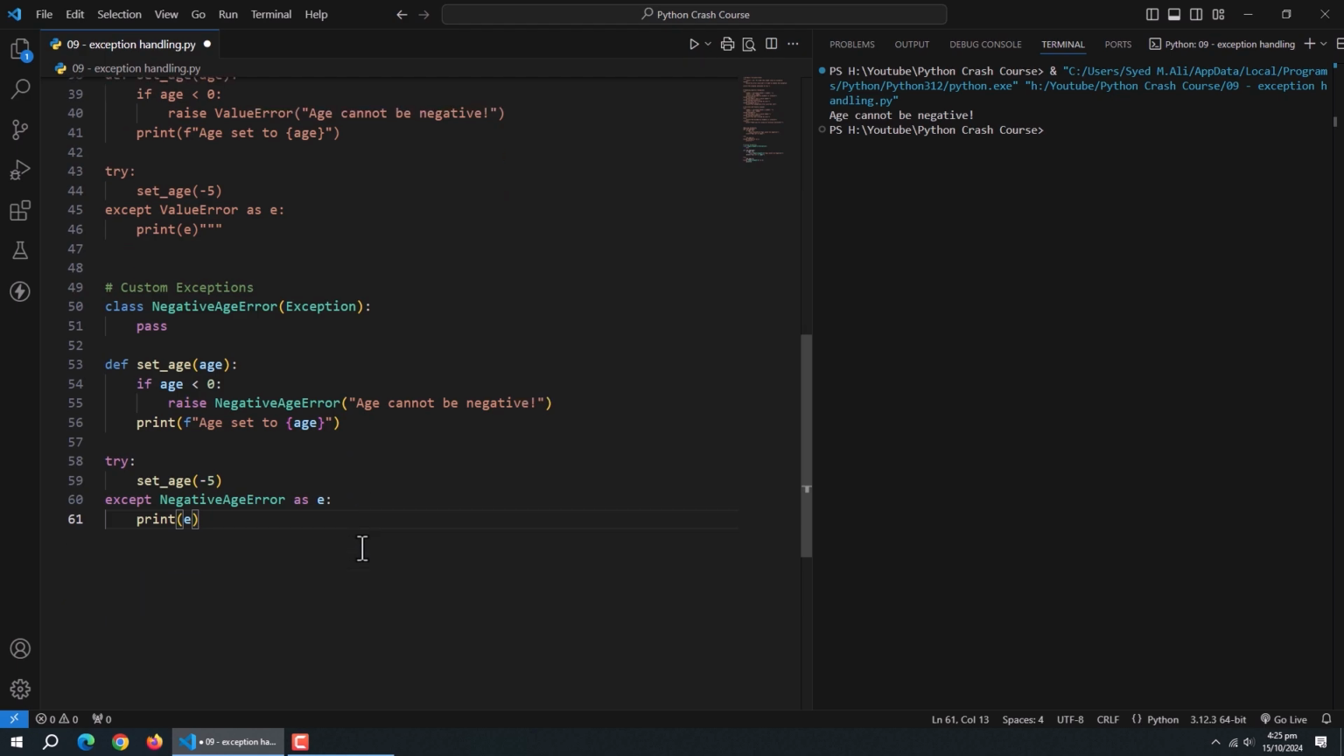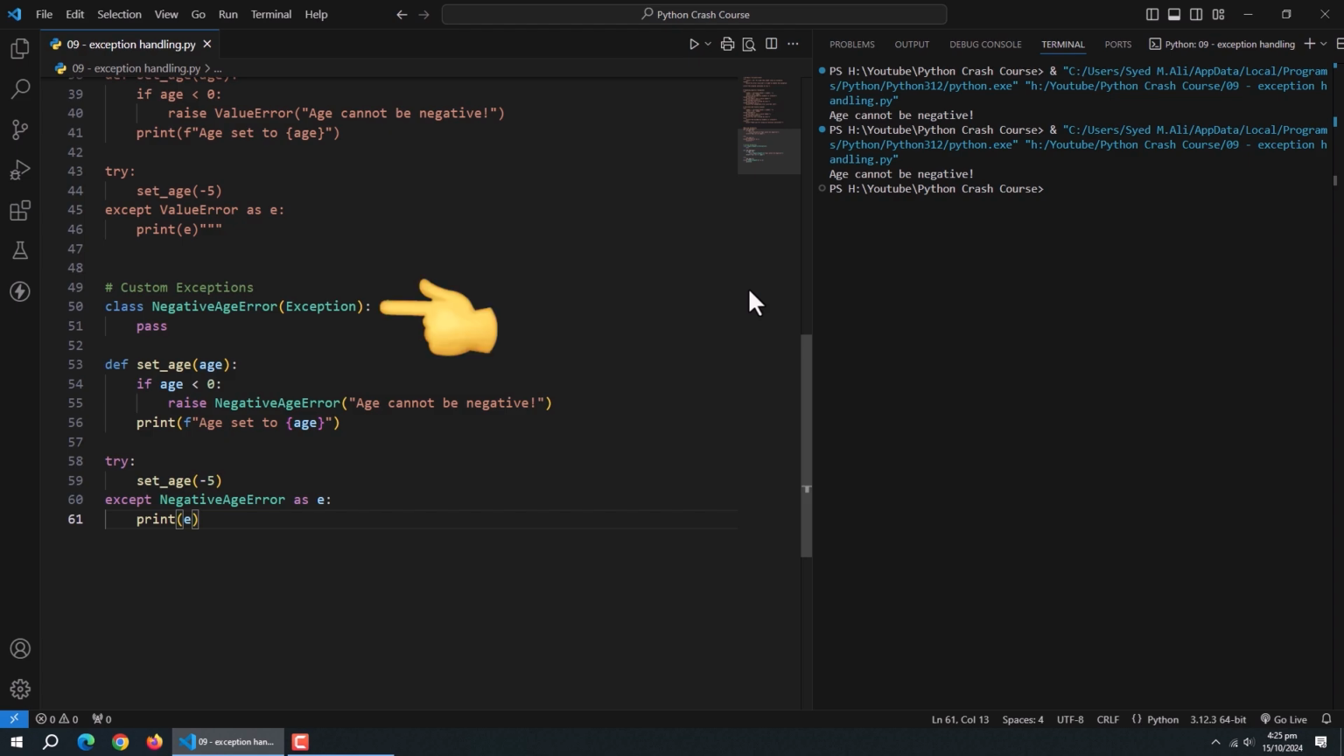Next are the custom exceptions. While Python provides many built-in exceptions, sometimes we need to create our own for specific situations in our programs. Here, we've created a custom negative age error class with the exception parameter, then raised the negative age error. After that, we called this function in the try block and then handled the custom negative age exception. After running it, we can see the custom error message. That's all for exception handling in Python.